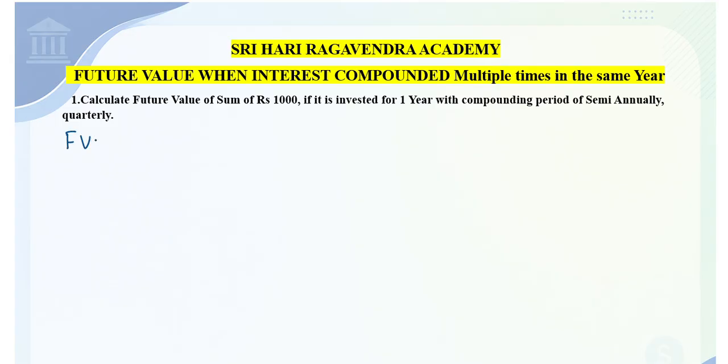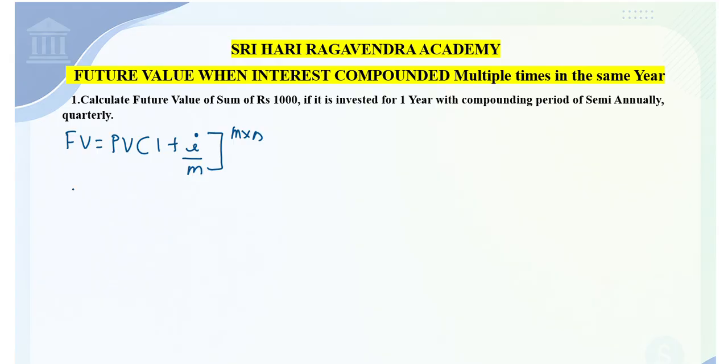Now, for that, we have a formula, guys. Future value is equal to present value into 1 plus I divided by M, to the power of M into N. So, what is FV? FV stands for future value. PV stands for present value of money, I stands for interest rate, M stands for number of times the interest is getting compounded, and N stands for number of years.